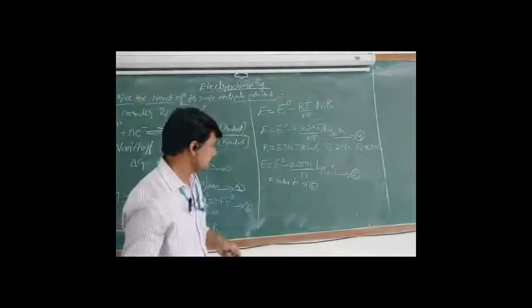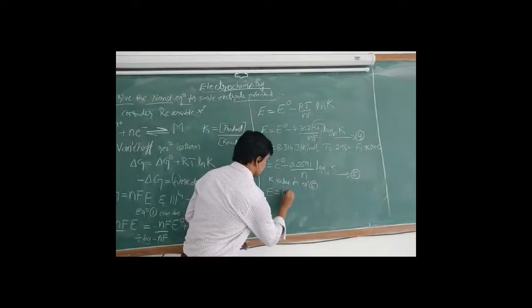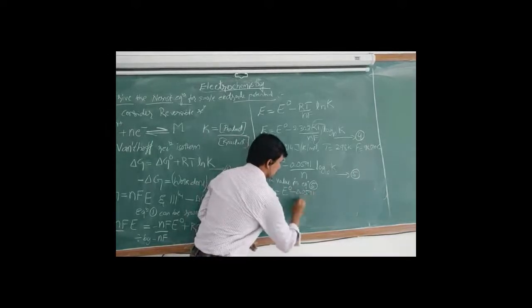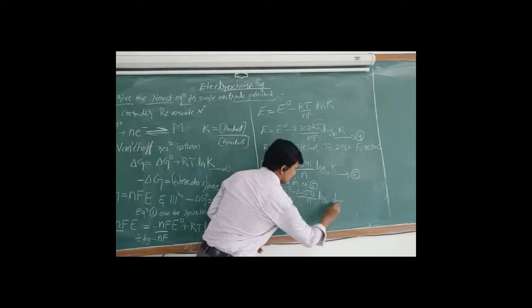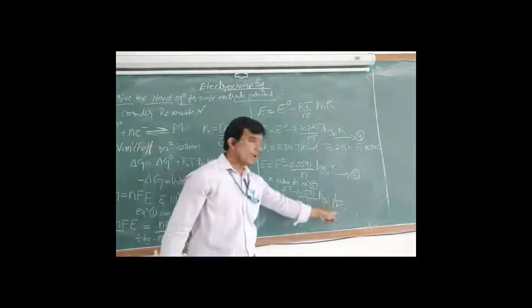What you will get? E is equal to E naught minus 0.0591 by n into log with base 10 1 by Mn plus. K value is 1 by Mn plus.